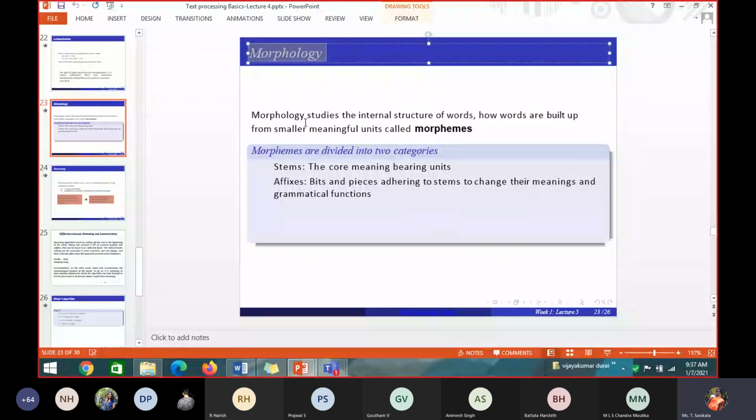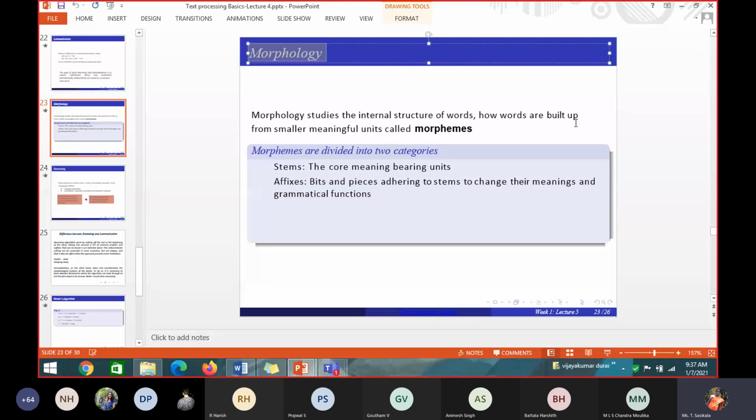Okay. So morphology is the study of the internal structure of a word. If you take each and every word present in your document or your corpus, what is the morphology? The term morphology implies the study of the internal structure, how the word is built up. From which word that word came from. So that is the internal structure. We are studying the internal structure of each and every word present in the document. So morphology studies the internal structure of the word, that is how the words are built up from